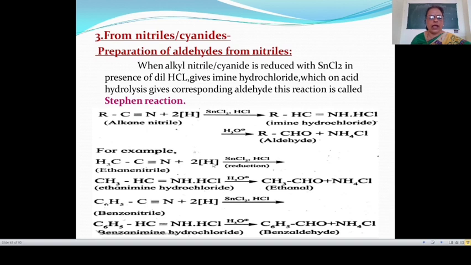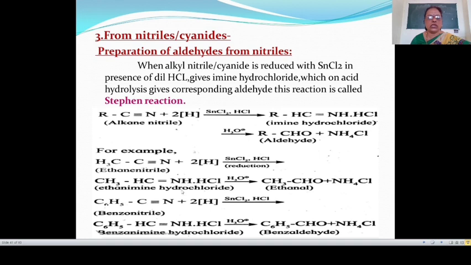This is known as ethanimine hydrochloride. Then this ethanimine hydrochloride on acid hydrolysis, meaning in the presence of acid, a water molecule is added to the ethanimine hydrochloride, and this gives acetaldehyde. Here H2O is added. CH3CH and the oxygen from water give CH3CHO, ethanal, also known as acetaldehyde.